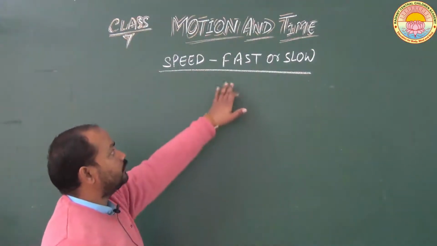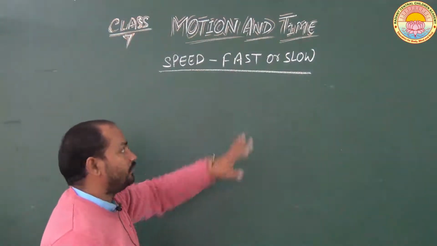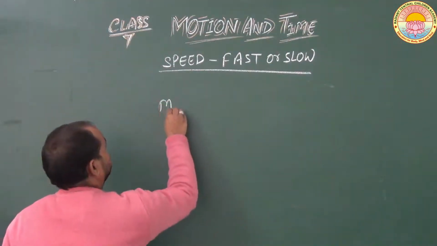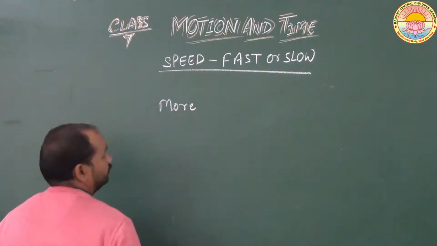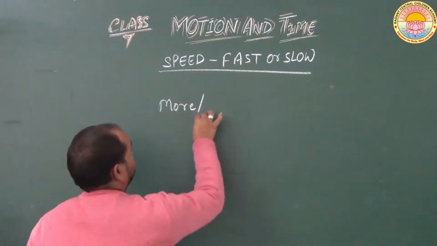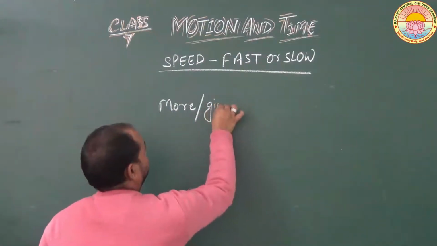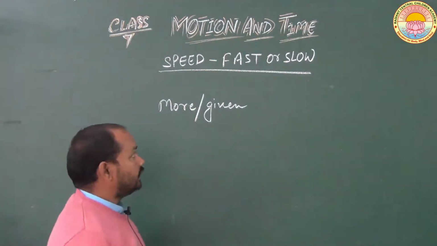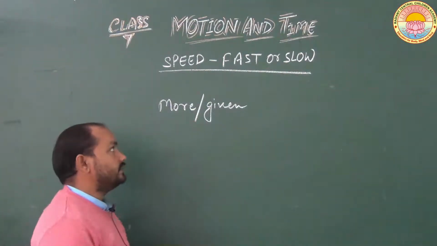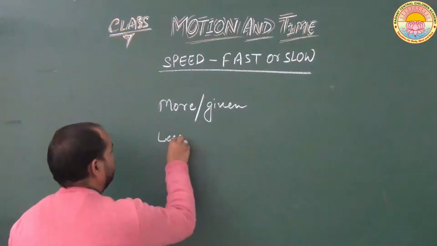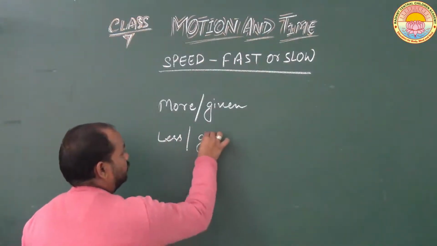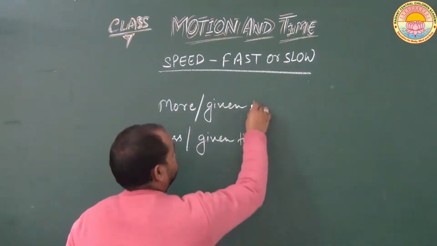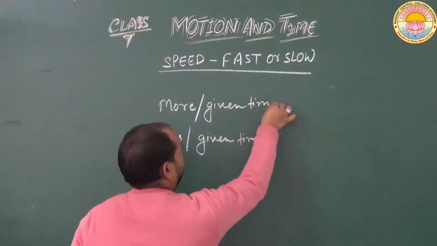An object is said to be moving fast if it covers more distance in a given time than another object that covers less distance in the given time.